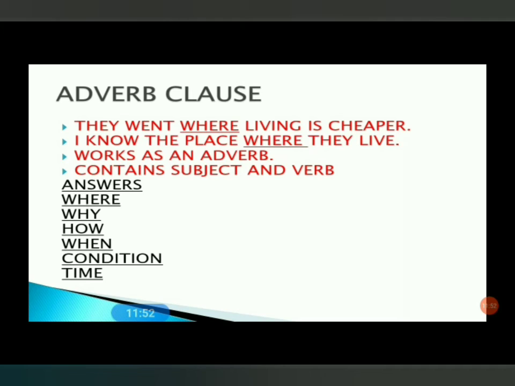When you make the question using what, it would be a noun clause. What place do you know? Where they live. So it is a noun clause. The adverb clause works as an adverb, and it also contains a subject and its verb.